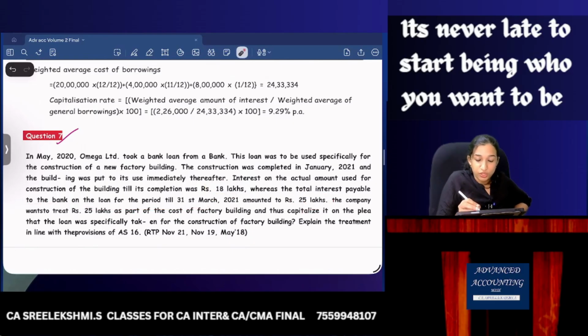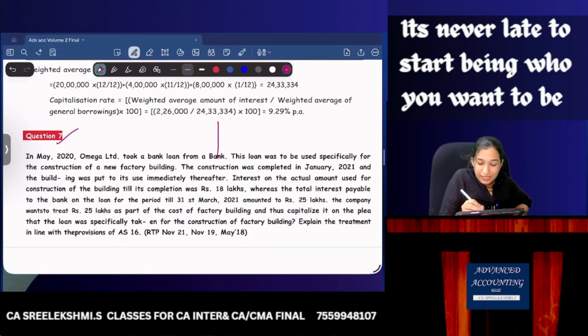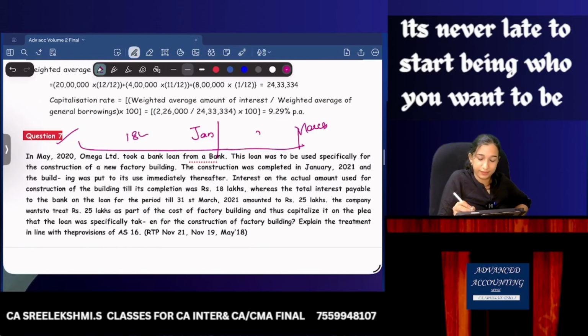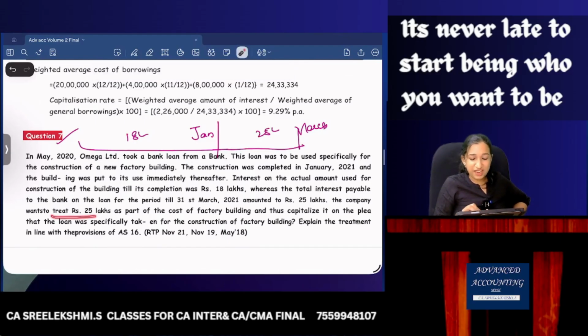So the construction got completed in January. Till January interest is 18 lakhs, but till March interest is 25 lakhs. The company wants to treat 25 lakhs as part of the cost of the factory building and capitalize it, on the plea that the loan was specifically taken.